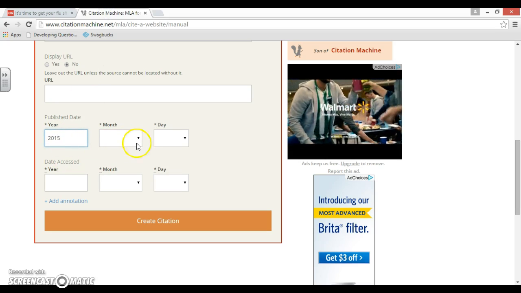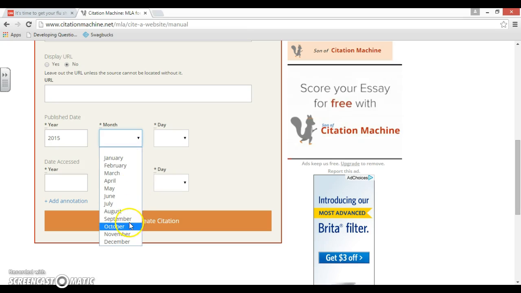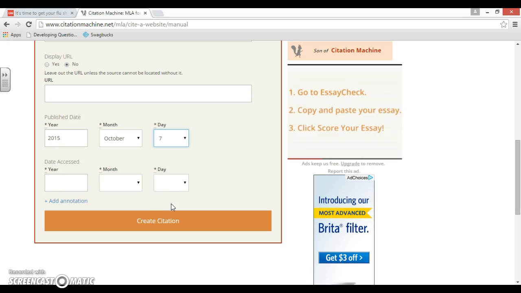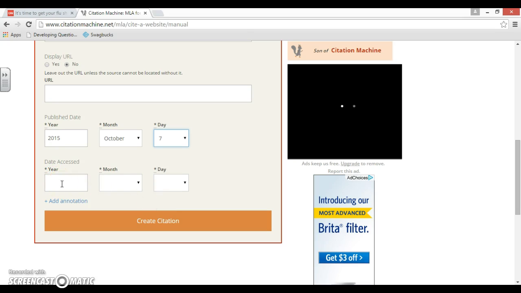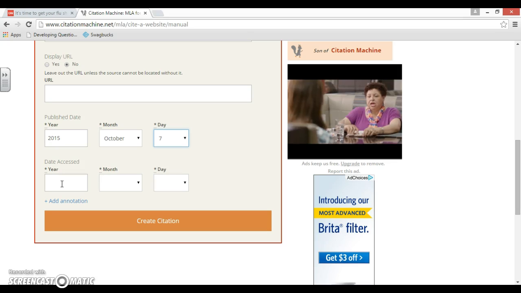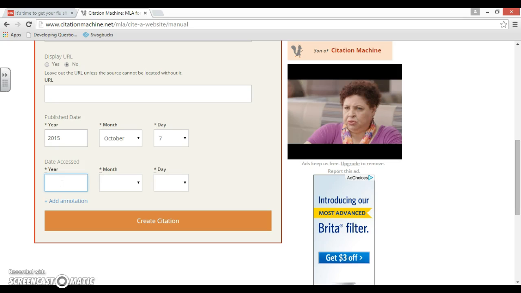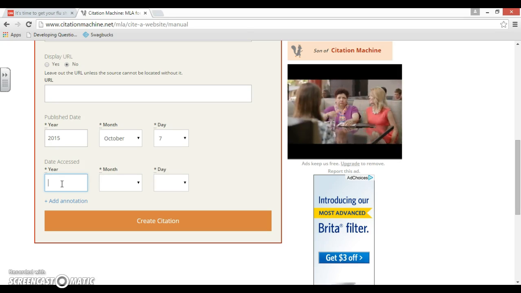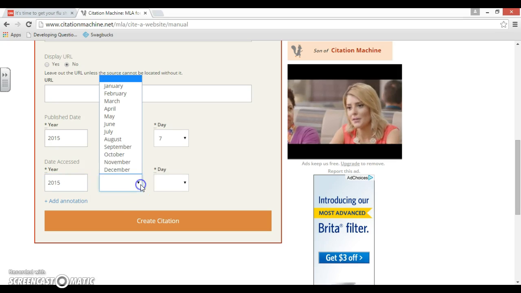So 2015, October 7th. Next, it's going to ask for date accessed. Date accessed refers to when you accessed this web page, when you accessed this article. So today is October 15th, 2015.